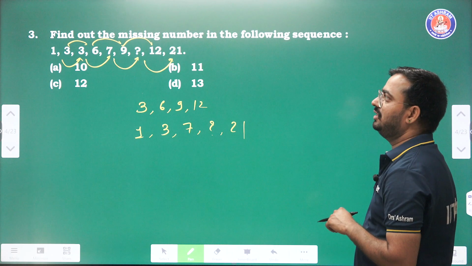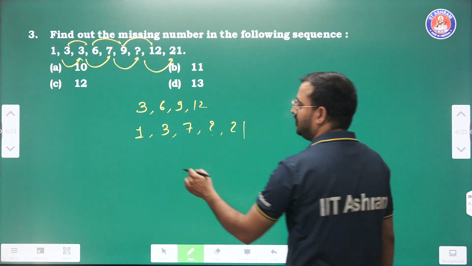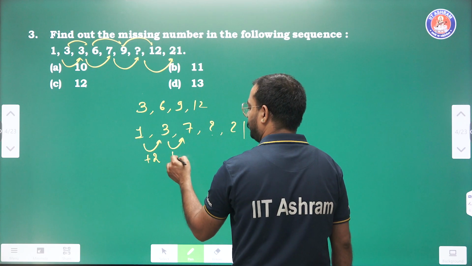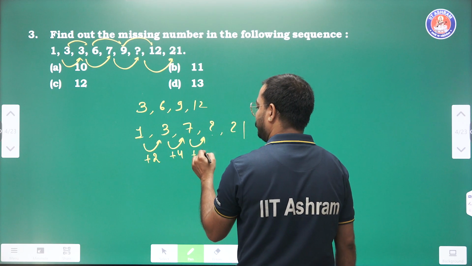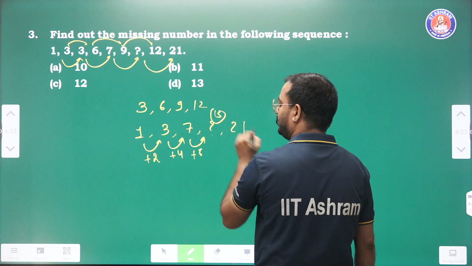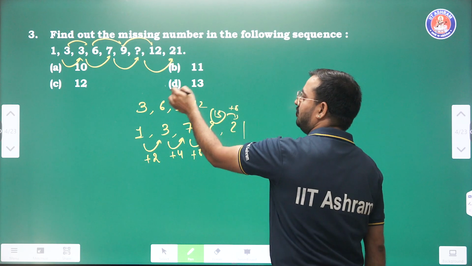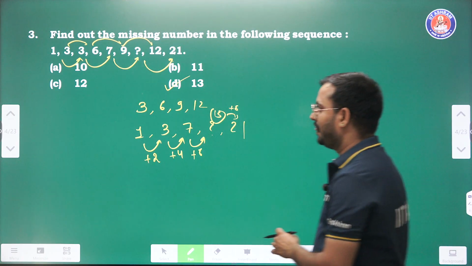1 3 7 क्वेश्चन मार्क एंड 21 मीन्स 1 plus 2 3, 3 plus 4 7, 7 plus 6 13, and 13 plus 8 21. So answer is 13. Option number D is the right answer.